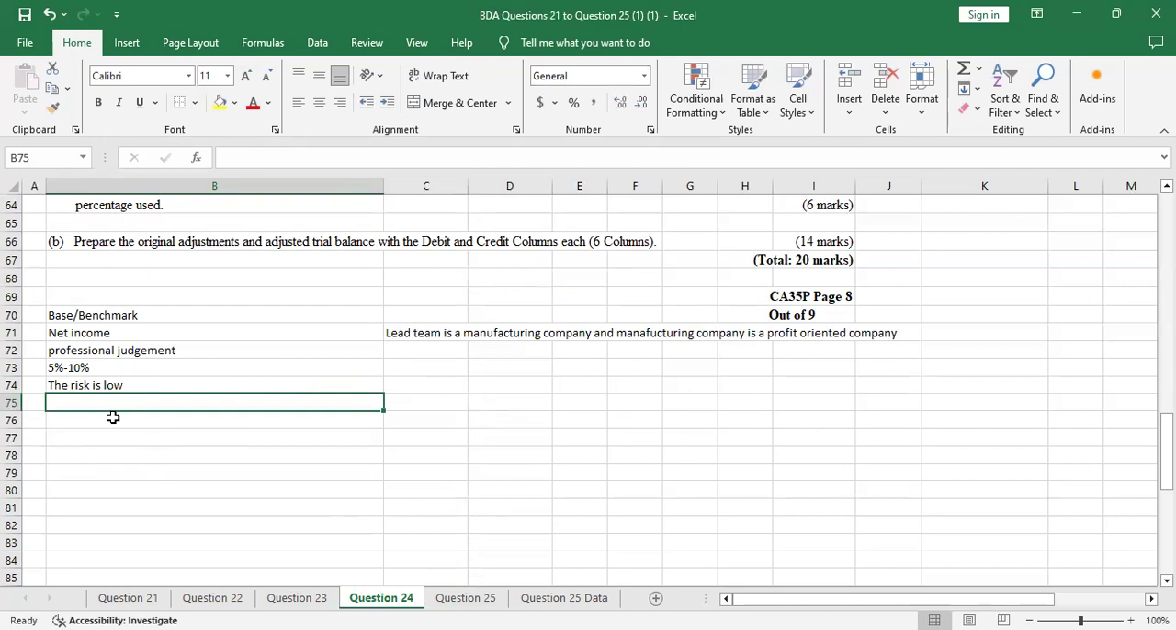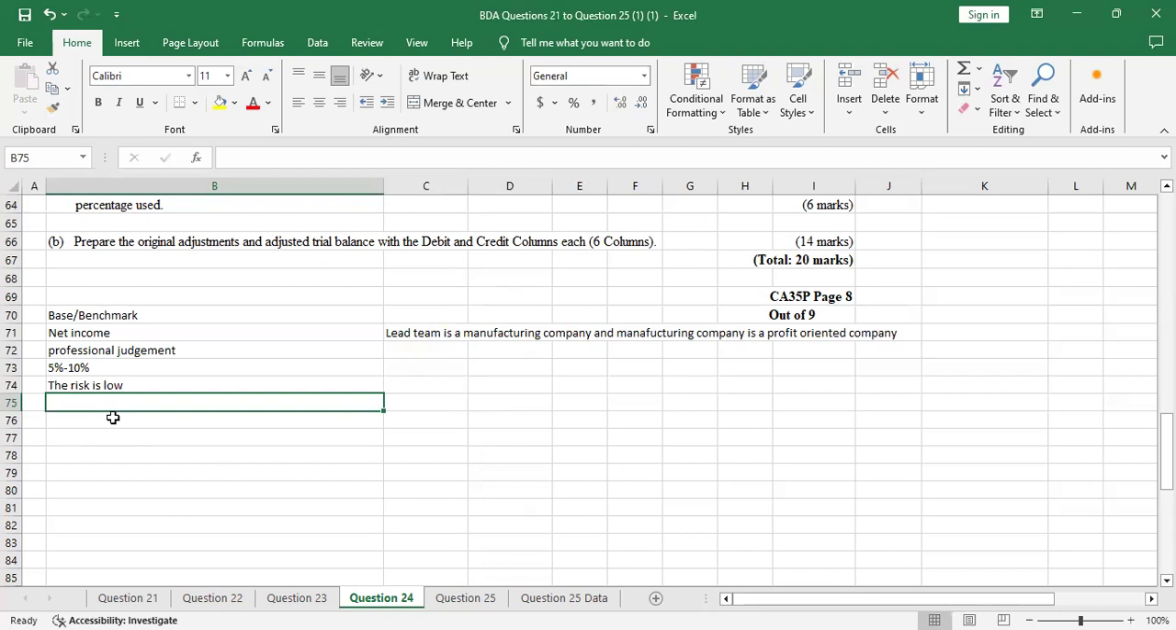The risk being low in this case, we know that there's an inverse relationship between risk and materiality. When the risk is higher, the materiality is low, while when the risk is low, we use a higher materiality. I've told you that high risk is where we have a new client or a listed client. In this case, Lead Team Manufacturing is not a listed company and is also not a new client, as per the information provided.